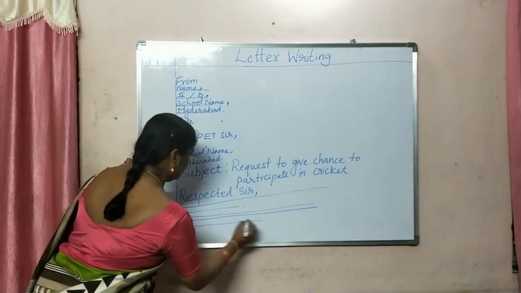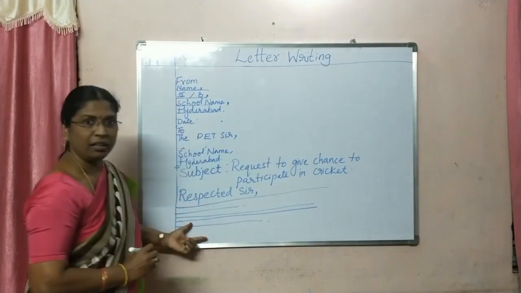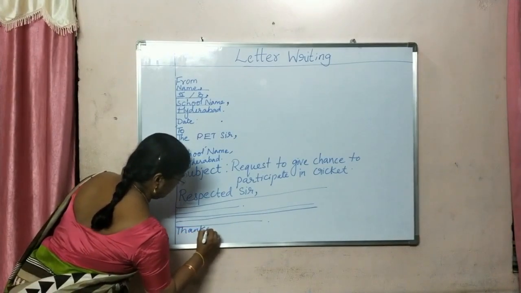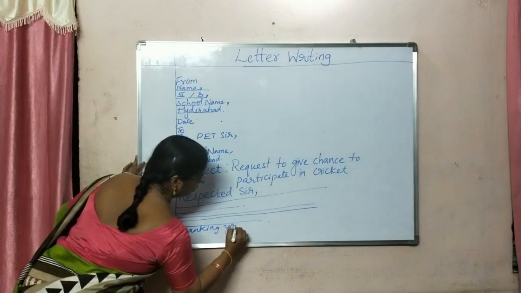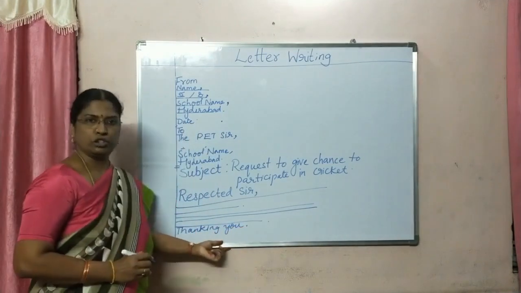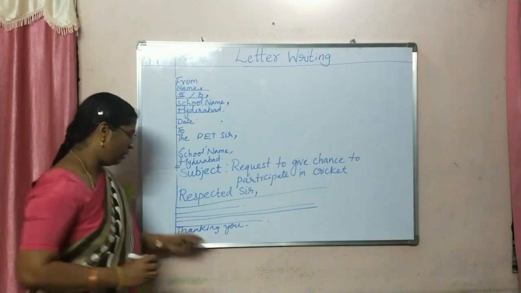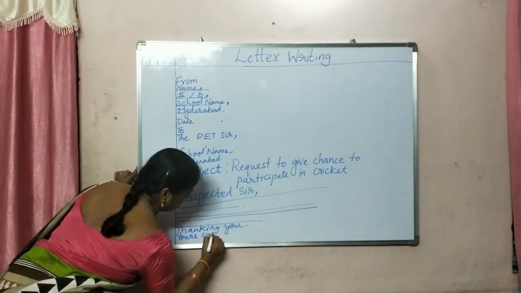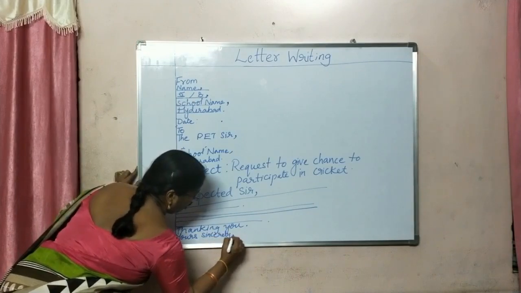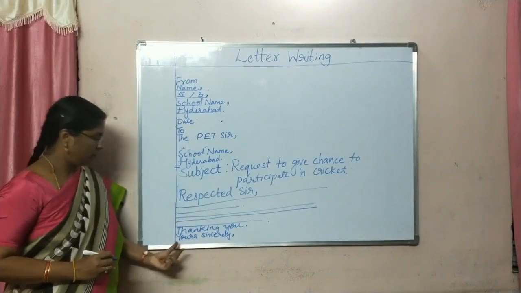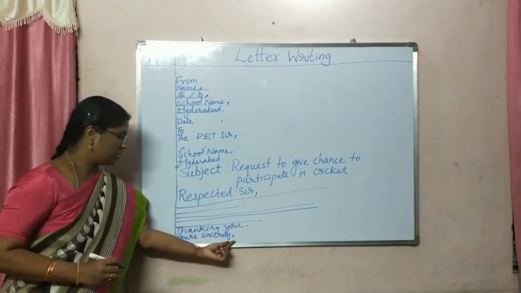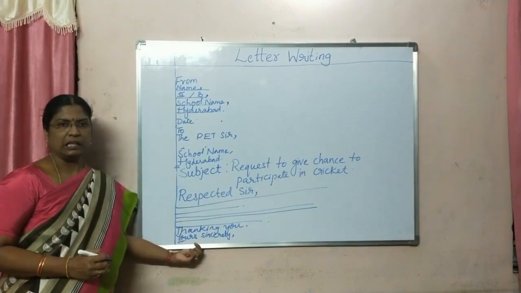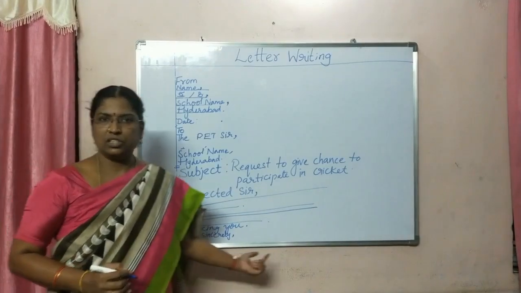Then after writing that, then comes thanking you. You have to thank your sir. That is thanking you. After thanking you, you need to put a full stop. And after thanking you, finally you will write yours sincerely, comma. So here yours, no apostrophe, nothing, Y capital, S small, and after sincerely, comma, your name, class, section, roll number, school, whatever the details that you need to write. Is it clear, children? Thank you.